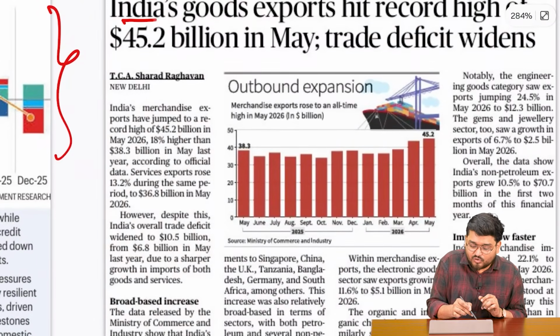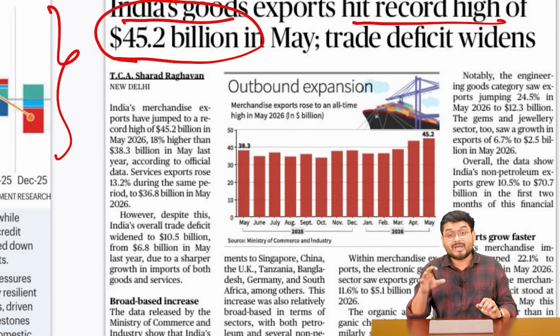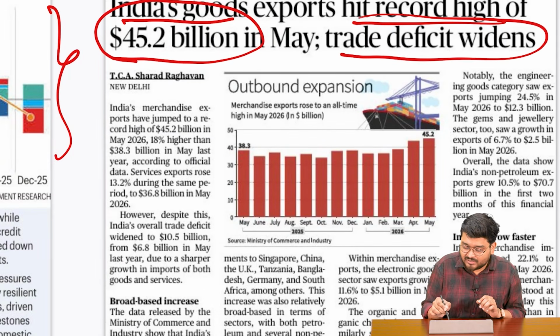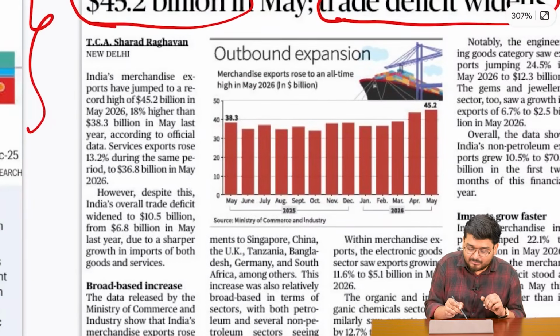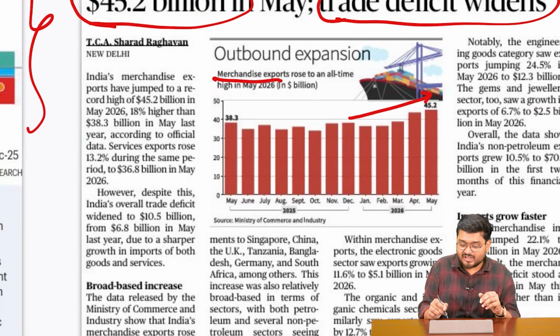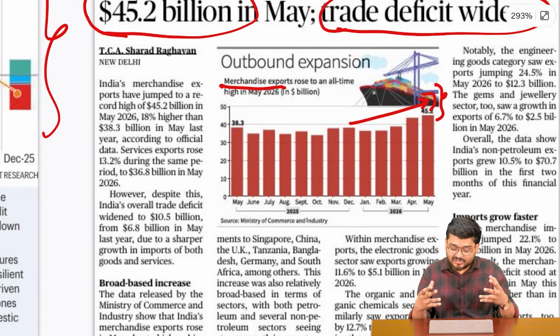Also, India's goods exports hit record highs of $45.2 billion in May. But at the end of the day, the trade deficit has also increased. It is a good thing that our merchandise exports are on the rise on a month-to-month basis, as you can see, and sometimes before the mains examination, this amount of data is very, very important.